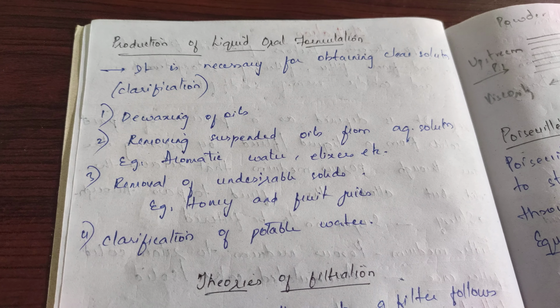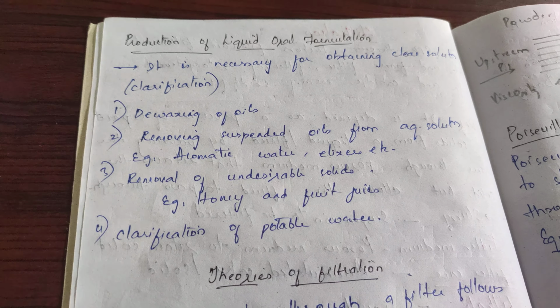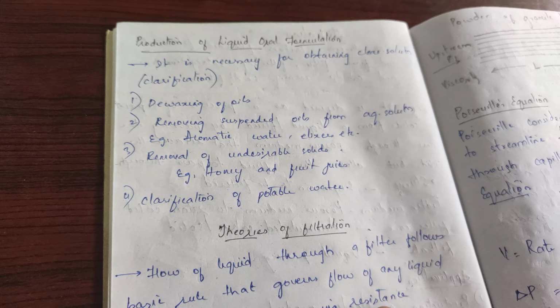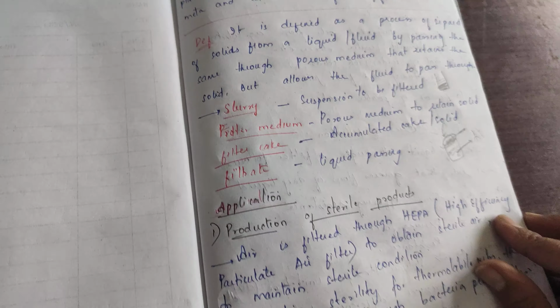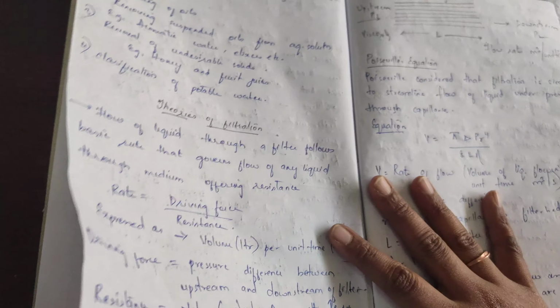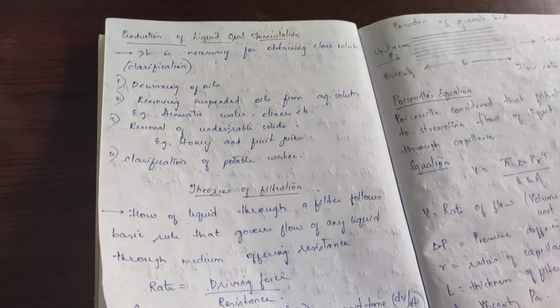Straining is nothing but filtration. Okay, the clarification of potable water can also be done by the filtration process. These are some of the applications of the filtration: production of sterile product, production of bulk drugs, and production of liquid oral formulations.